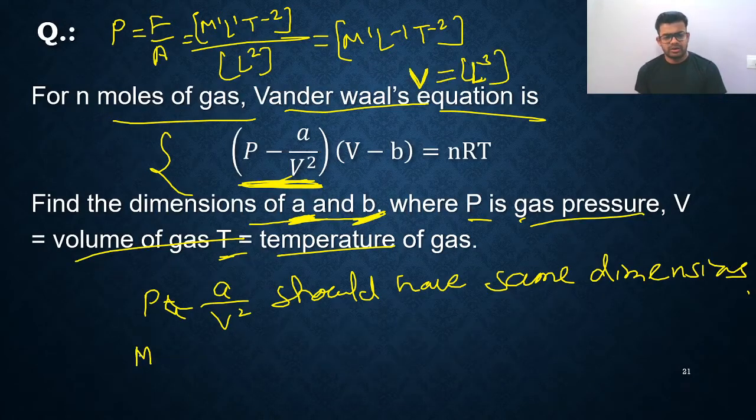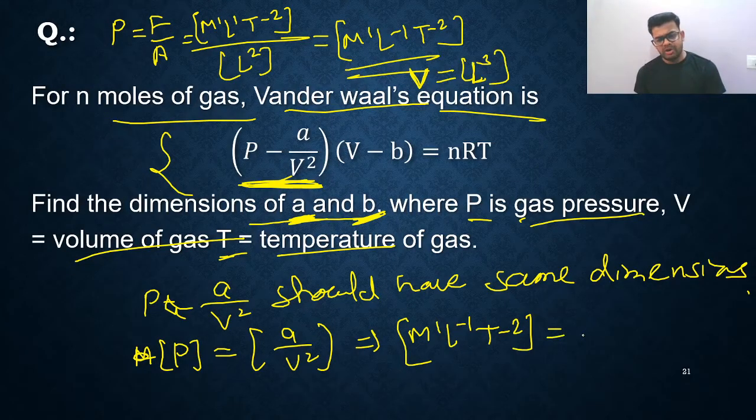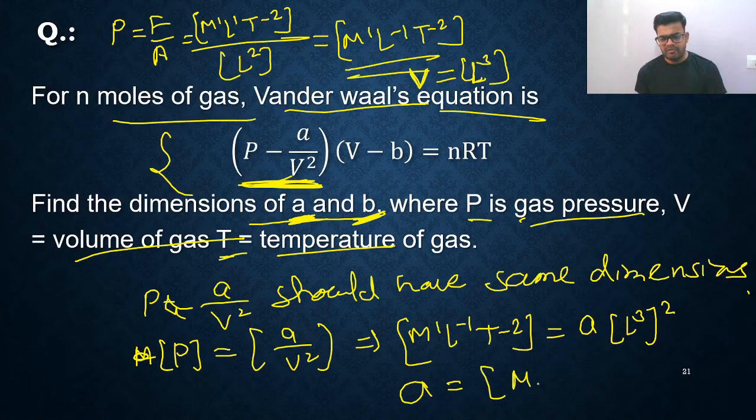So finally, the dimensional formula of pressure should be same as the dimensional formula of A upon V square. Let us write it. Pressure, you got this M1 L minus 1 T raised to minus 2. Now A upon V square: V square means L cube and its power is 2, means L raised to 6. So final the dimensional formula of A will be M1, L raised to minus 1 and this 6 will come up, so it will become minus 6. So L raised to minus 7 and T raised to minus 2.